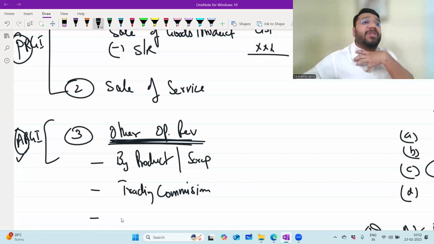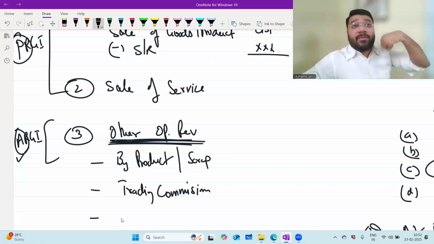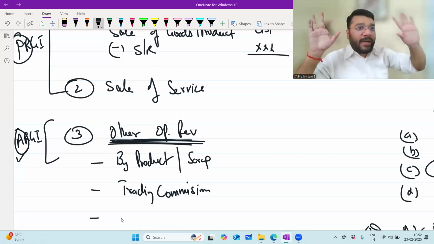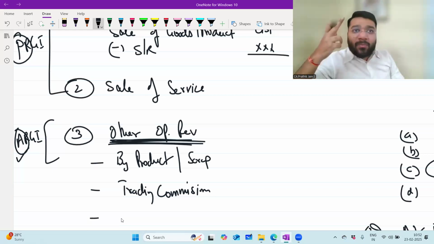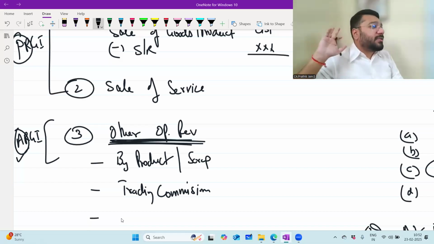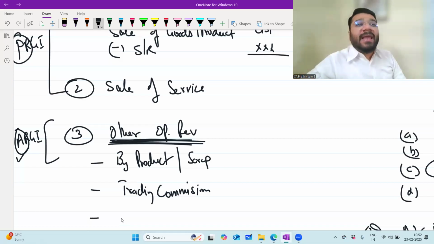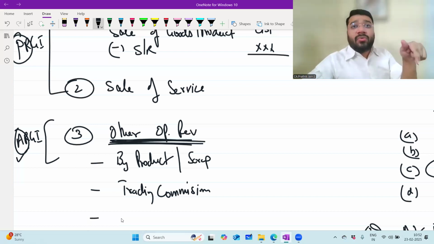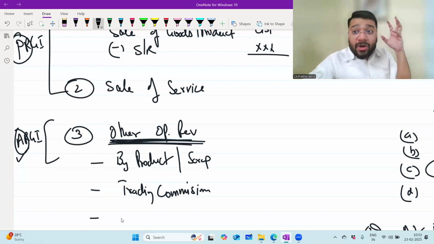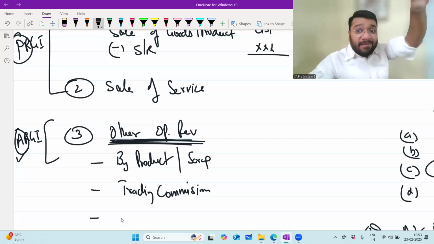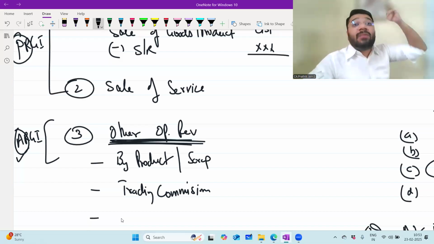Now let's suppose CA Prathik Academy, core business is what? Coaching. But I had some extra savings. Let's suppose this is the academy premises I have. The example I gave last class, the same example I'm taking. I have this premises, I have 4 classrooms. In that, one classroom at the end, the last one, is of no use. Now I want to give it as rent to somebody. Can I do that? Yes. Now that rental income I get, is it my revenue from operation? No. I did not start this academy so that one fine day I will rent out that room and earn money out of it. That is not my objective. I am not dependent on that income.